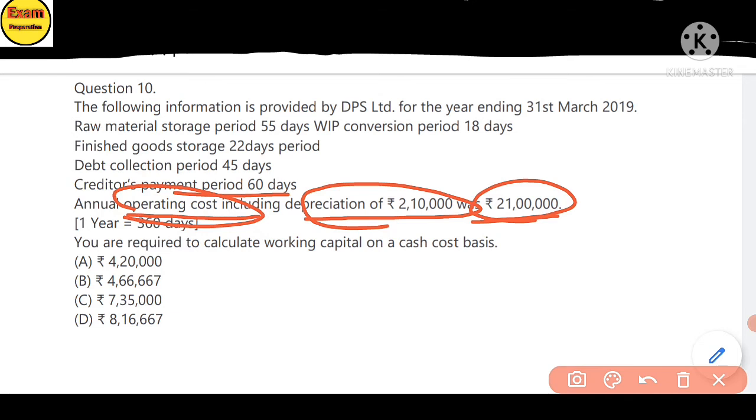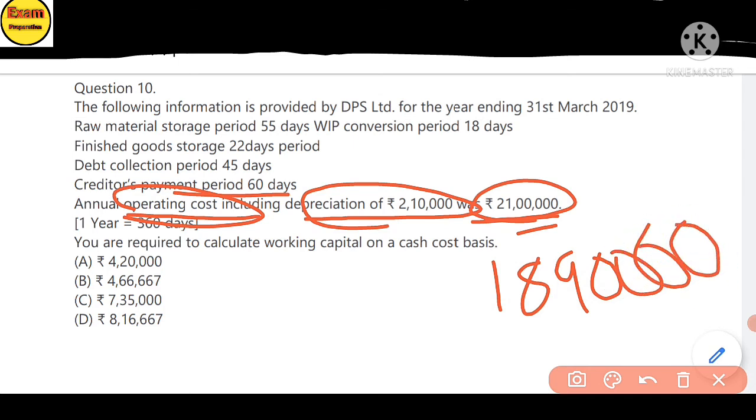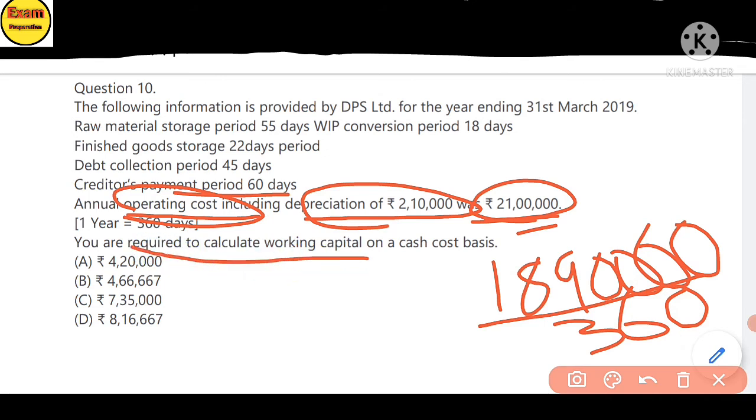You will get 18,90,000 as given. 1 year is equal to 360 days. You are required to calculate the working capital on a cash cost basis. 18,90,000 divided by 360 days.